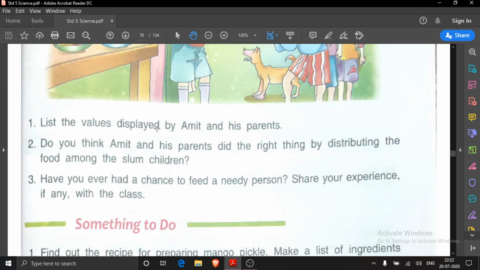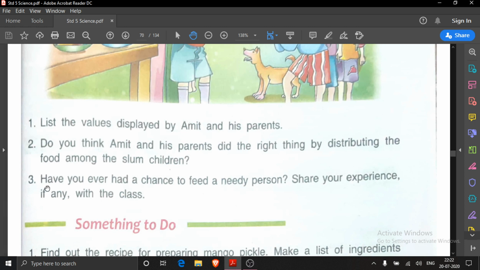Now the second question is, do you think Amit and his parents did the right thing by distributing the food among the slum children? You tell me, children. Yes, of course. They did a very nice thing by distributing the food among the slum children.